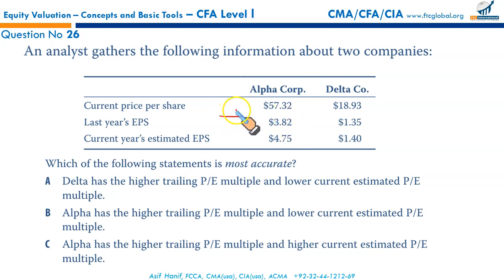For that, we will divide the current share price with the EPS of 3.82. So 57.32 upon 3.82 gives you approximately 15.01. Let us calculate Delta's trailing P/E multiple. It's going to be 18.93 divided by 1.35.